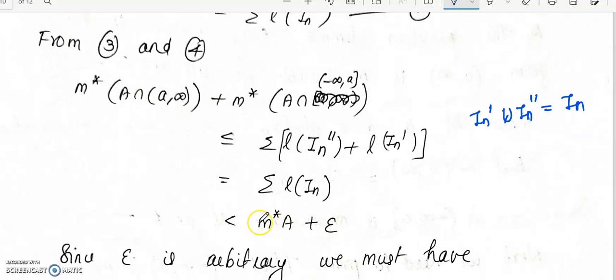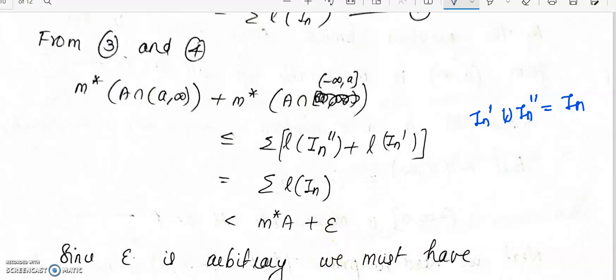And now by the first result we have seen, this will be less than M star of A plus epsilon. So we will get M star of A intersection open A to infinity plus M star of A intersection minus infinity to A will be less than M star of A plus epsilon.